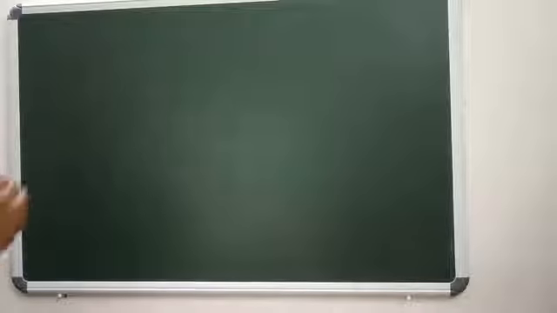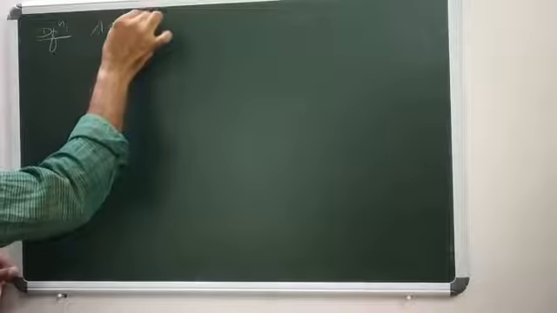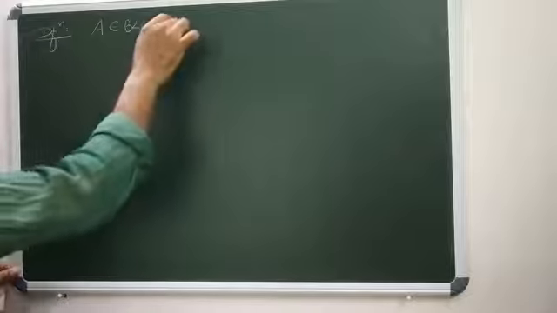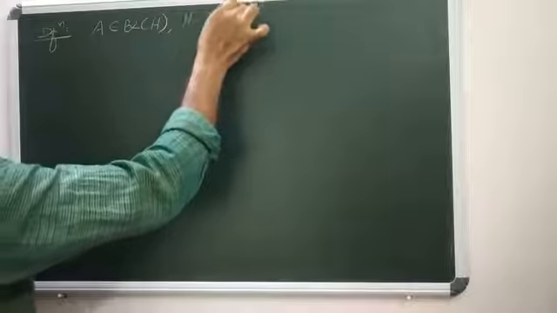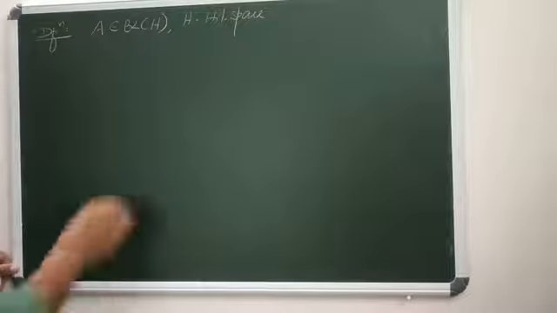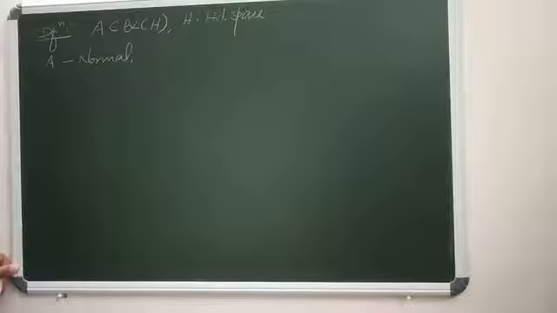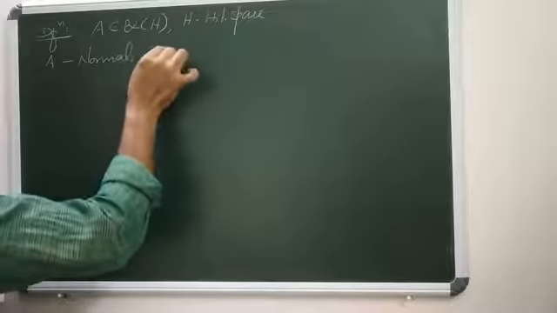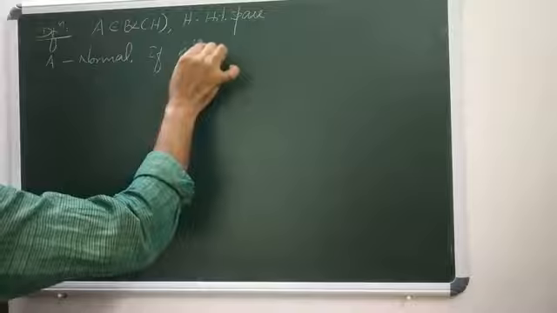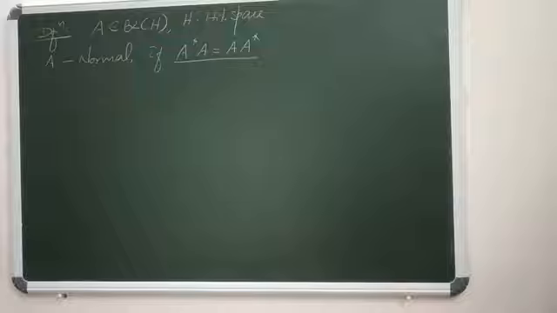Now we are going to another definition. Consider A in B(H), where H is a Hilbert space. This A is said to be a normal operator if A star A equals A A star. A is a normal operator.